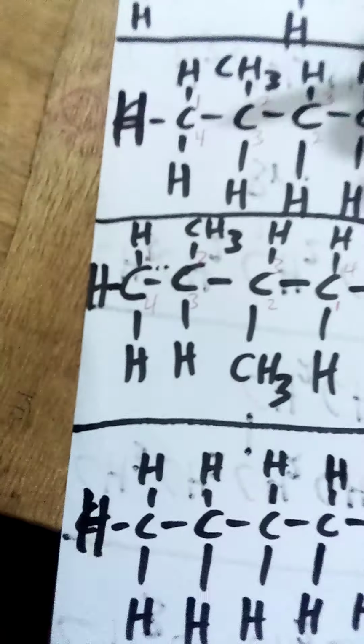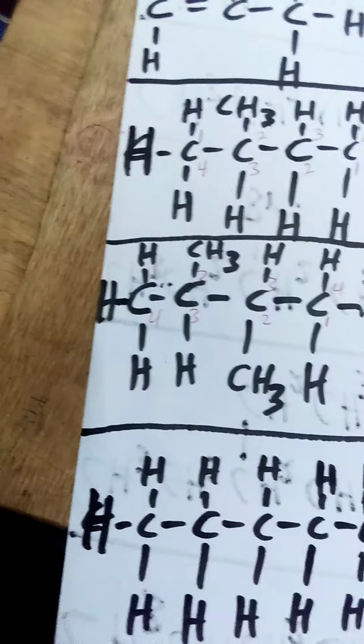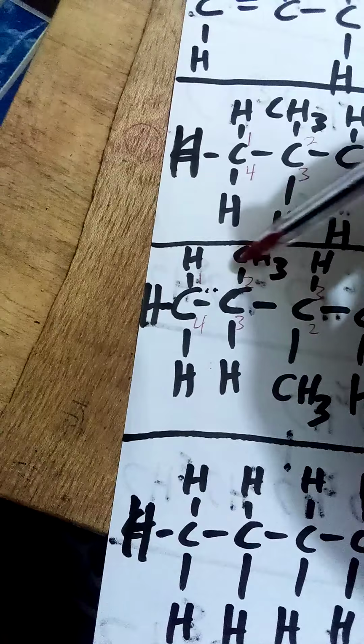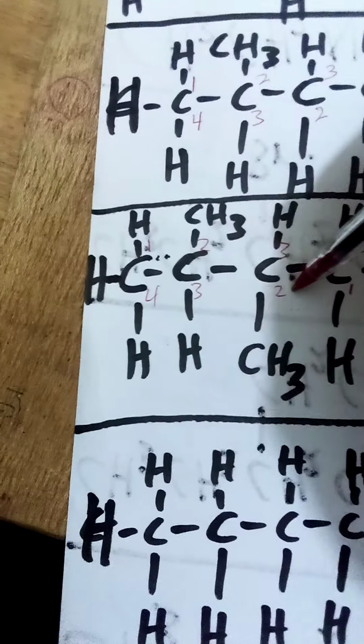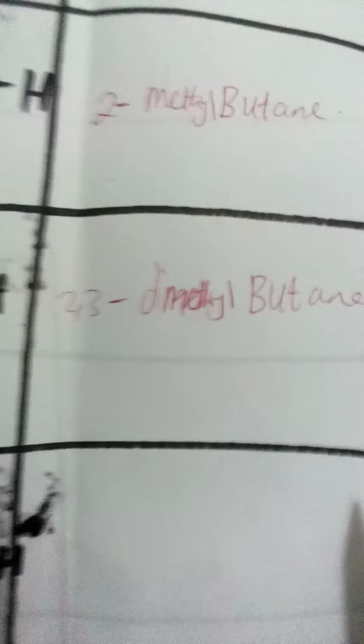It is a rule. Please, if you take the first one at the top, continue for the rest. If I've taken this, then the next one should continue on the same superscript. I won't come down and say I'll take the subscript here to be 2 again. No, if I take 2 here, I continue for the superscript and it becomes 3. You understand me? So you see this is 2,3 dimethyl butane. Okay, let's check on this one also and see.